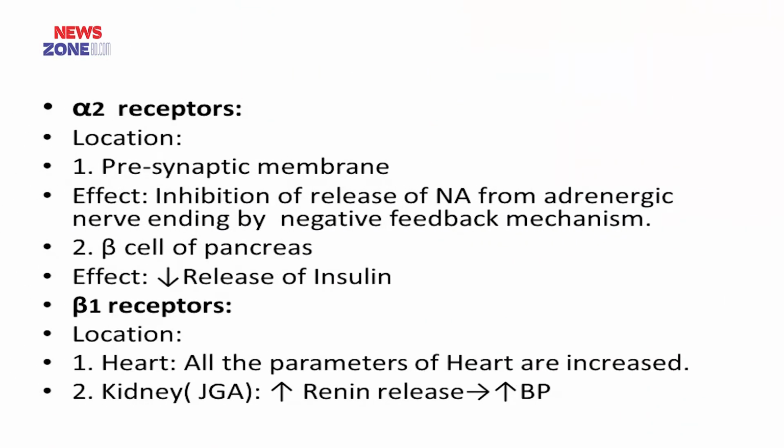Now the alpha 2 receptor. The alpha 2 receptor is situated in the presynaptic membrane. Its effect is inhibition of release of noradrenaline from the adrenergic nerve ending by a negative feedback mechanism. It is also located in the beta cell of the pancreas and causes decreased release of insulin. The beta 1 receptor is located in the heart and kidney. In the heart, it increases all the parameters of the heart and ultimately causes increased blood pressure. In the kidney, it is situated in the juxtaglomerular apparatus, causing increased renin release and increased blood pressure.